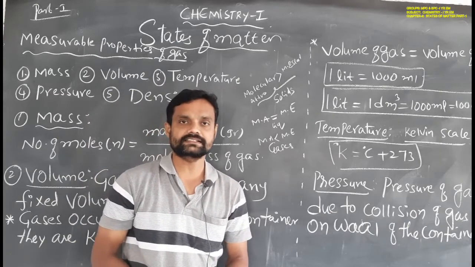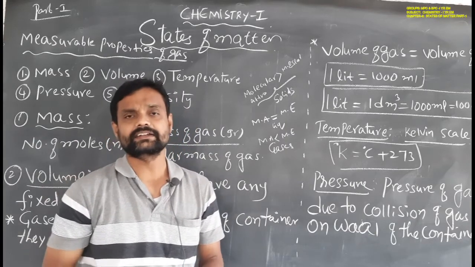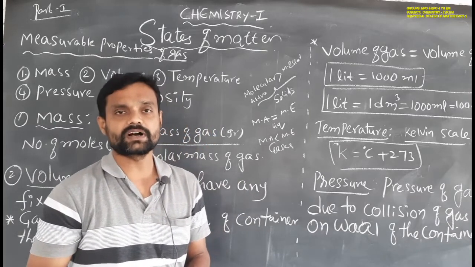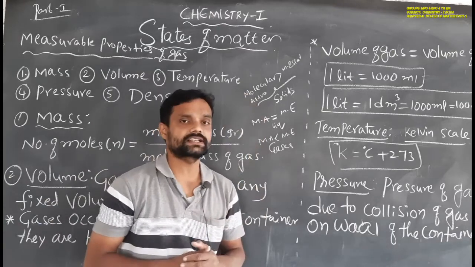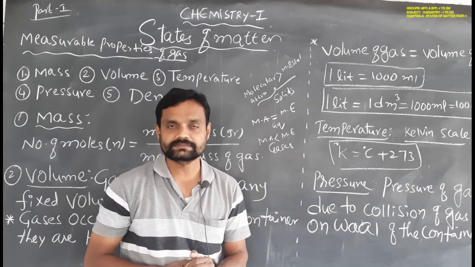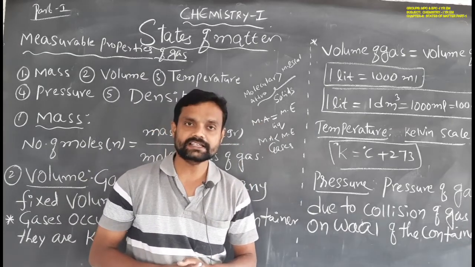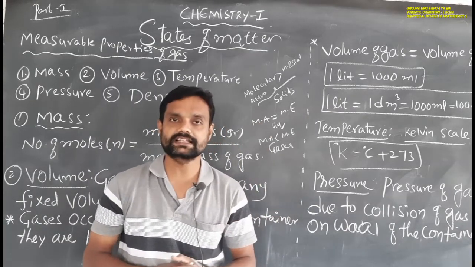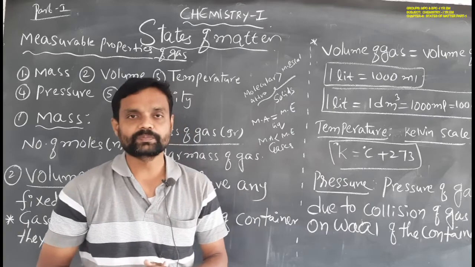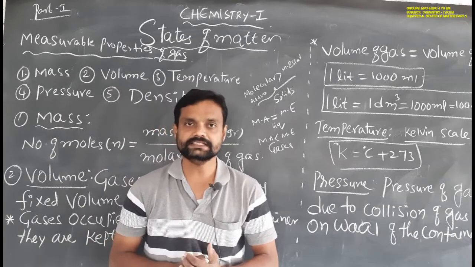So here the solids, liquids and gases can be explained based on the molecular attractions and molecular escaping tendency in between the molecules. Molecular attractions more than the escaping tendency, the type of matter is solid. If molecular attractions and molecular escaping tendency are equal, that is liquid. Molecular attraction less than the escaping tendency, that is called a gas. So now this is the meaning of solids, liquids and gases.